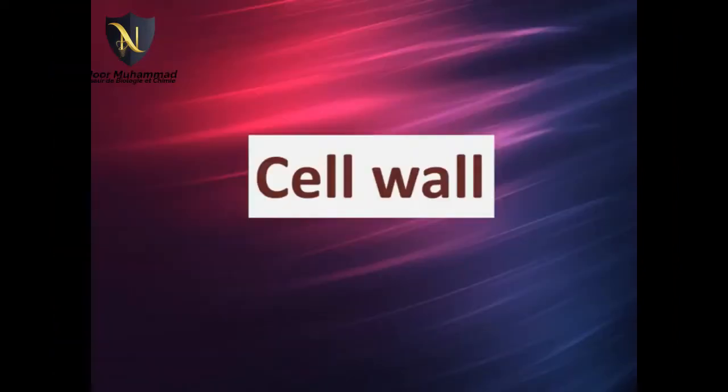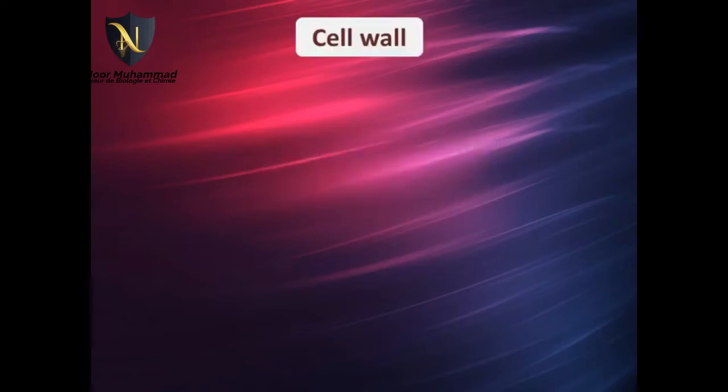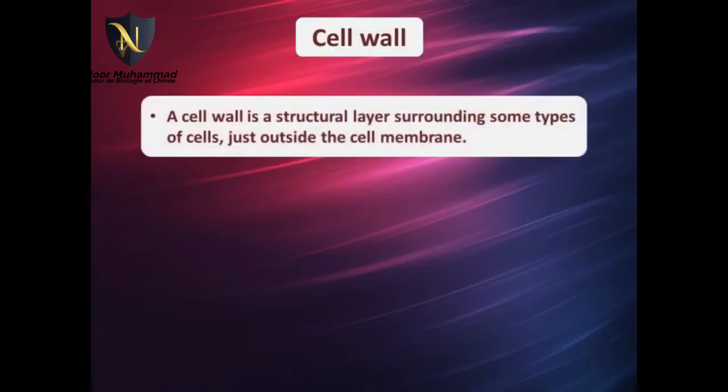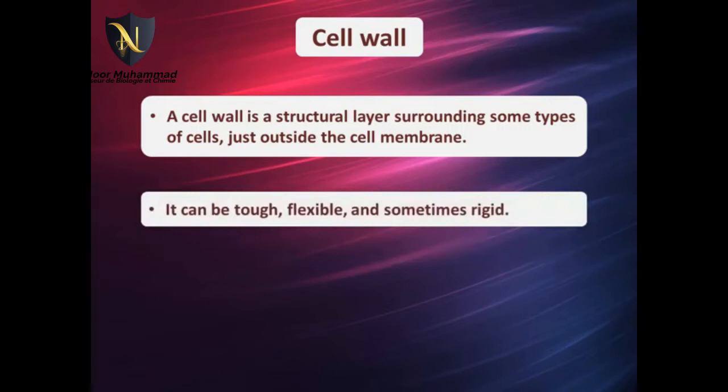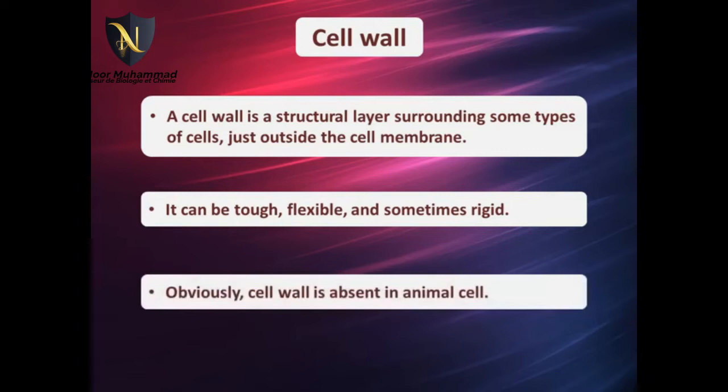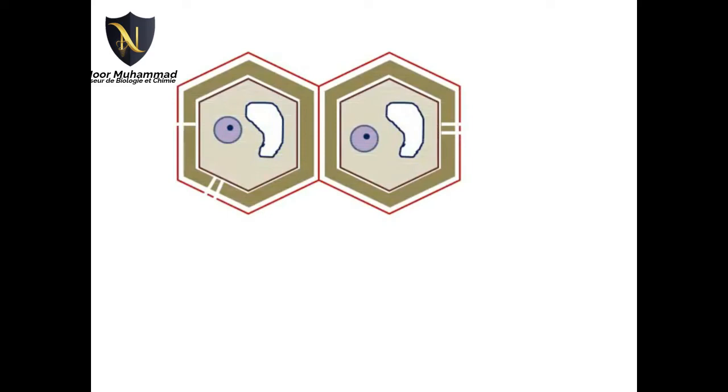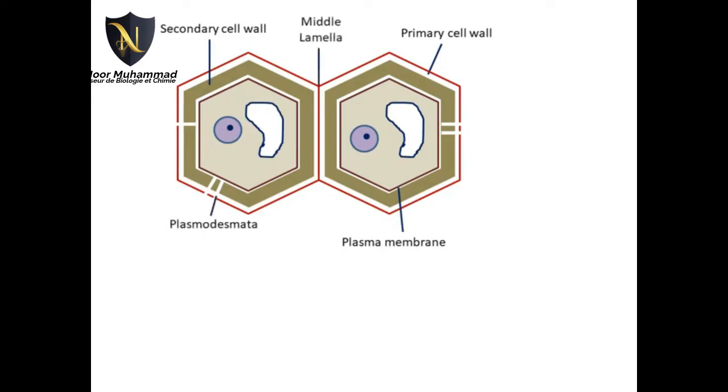Today I am going to discuss about cell wall. A cell wall is a structural layer surrounding some types of cells, just outside the cell membrane. It can be tough, flexible, and sometimes rigid. And obviously, cell wall is absent in animal cell. This is a diagram of cell. Primary cell wall. Secondary cell wall. Plasma membrane. Plasmodesmata. Middle lamella. Nucleus. Vacuole.